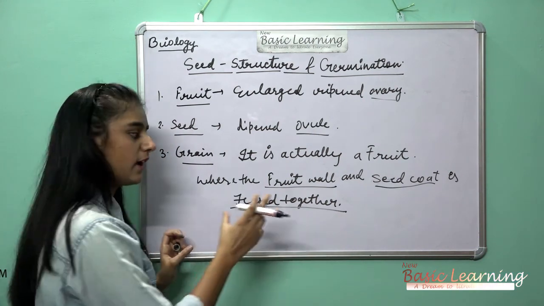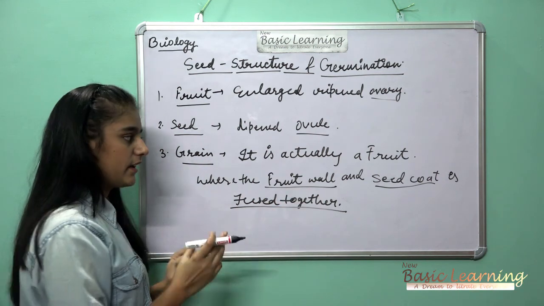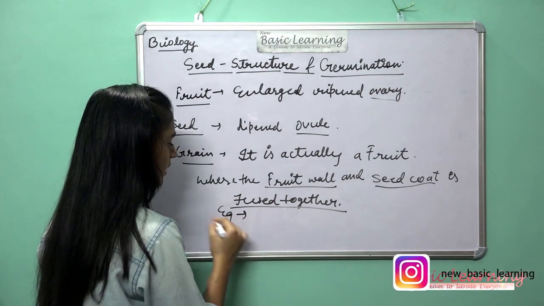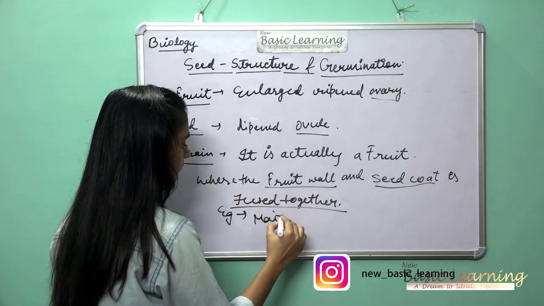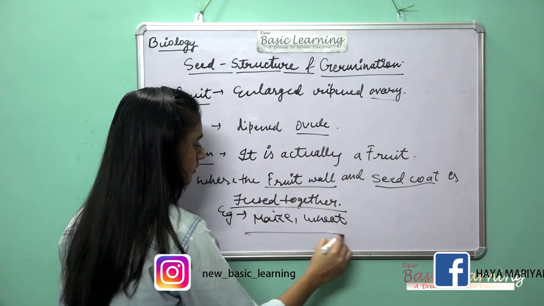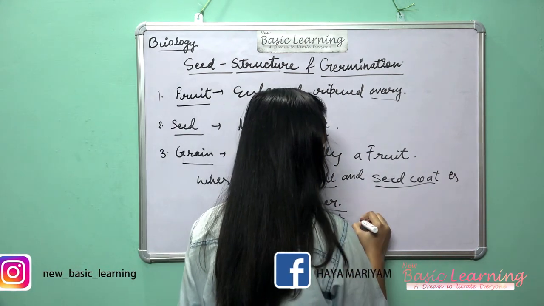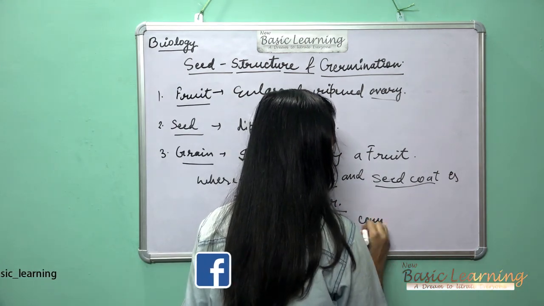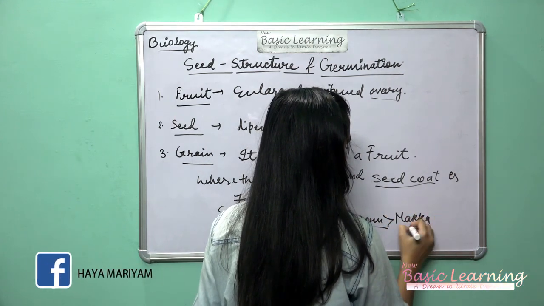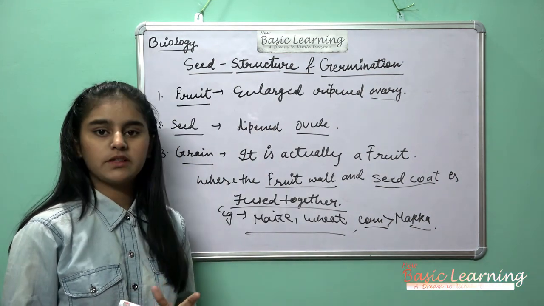Where the seed coat and the fruit wall are fused together, that we call a grain, and it is nothing but actually a fruit. Examples you can take are maize, wheat, and corn. In Hindi you can say makka. So now let's move to the other points.